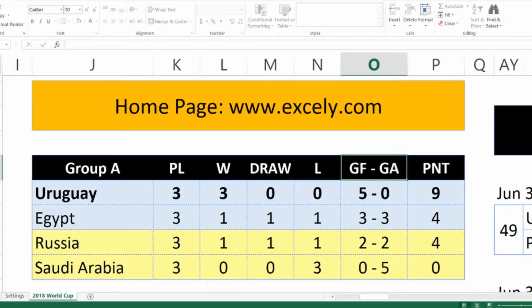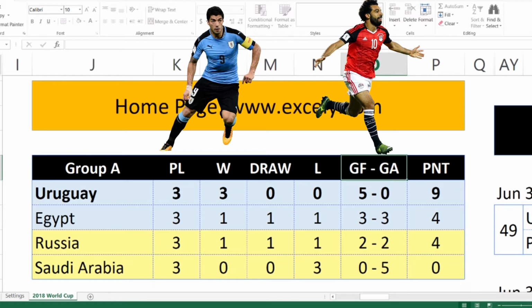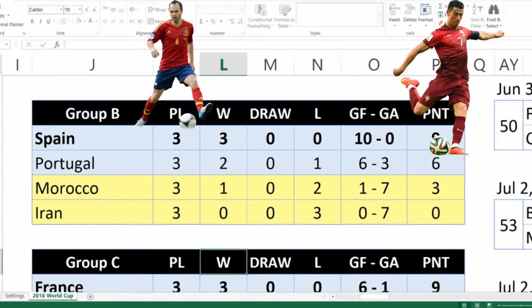All right, cool. So we ended up in Group A with Uruguay first and Egypt in second. Not a big surprise there, to be honest. Uruguay winning all their 3 games, a lot of goals in favor of Uruguay. Moving on to Group B, again, not a big surprise. I see Spain winning all their games as well with a lot of goals in favor. Portugal coming in second, losing that game against Spain.